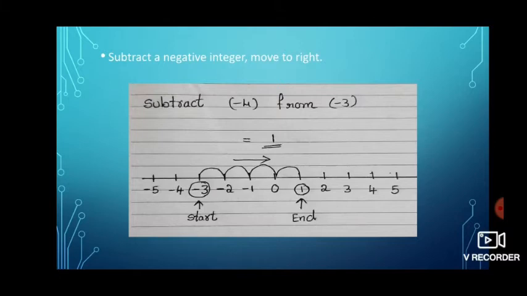Next one, subtract minus 4 from minus 3. Here we start with minus 3, but we are subtracting a negative integer. We have to move towards the right. So we move towards the right side 4 steps. We end at 1. So the result is 1.